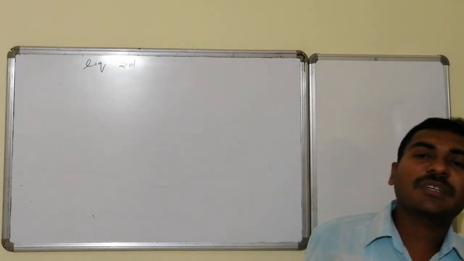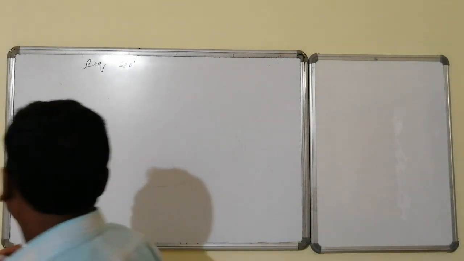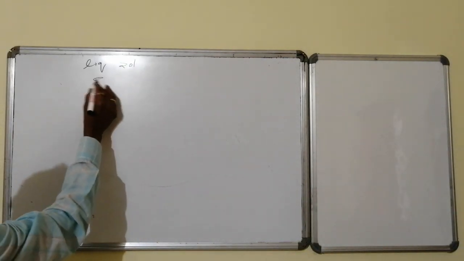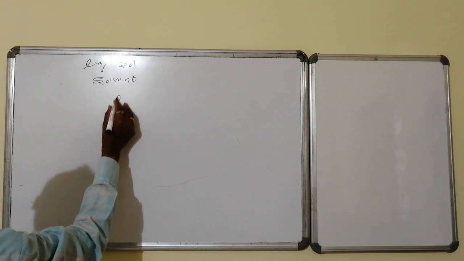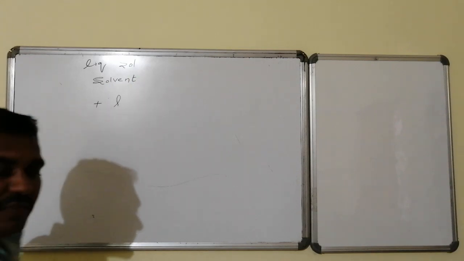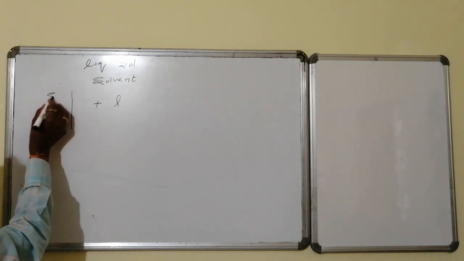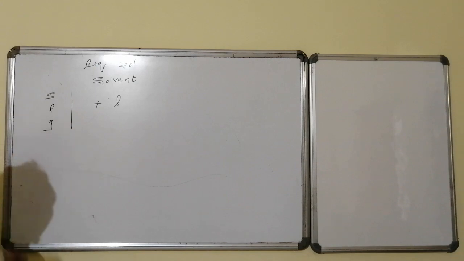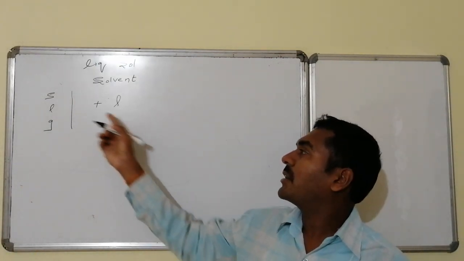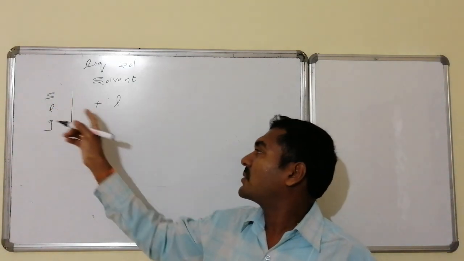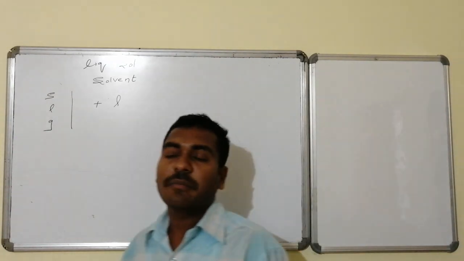Otherwise, a solution which appears liquid in physical state is said to be a liquid solution, that is, by the major component. Then what is the major component? The major component is the solvent. This solvent is liquid. This liquid can combine with any substance, as it is binary. It can be combined with a liquid, with a solid, or with a gas. On behalf of that, liquid solutions of solid in liquid and gas in liquids are very important.